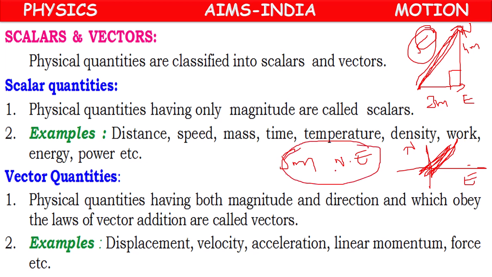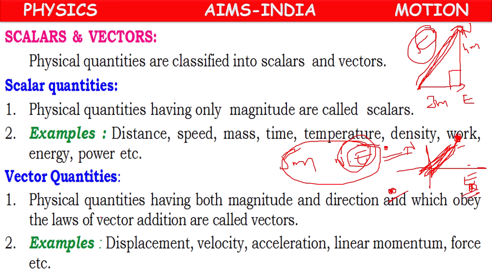If you don't tell the direction, say you tell northwest, the person will be here. If you tell southwest, the person will be here. Southeast, the person will be here. Based on the direction, the person's position will change.